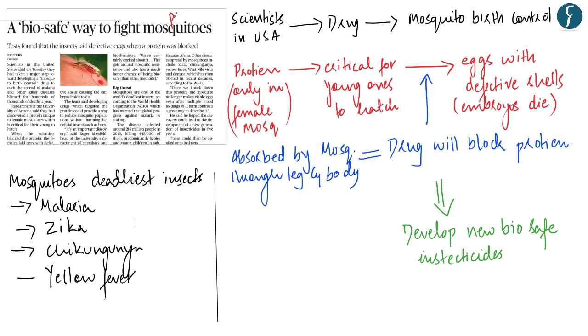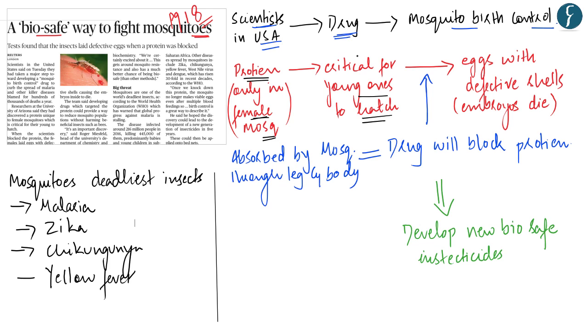The next news has been taken from page number 18 and is talking about a biosafe way to fight mosquitoes by controlling the mosquito birth. Now, as per the news, the scientists in the United States of America have discovered a drug which can help in mosquito birth control. Now, as per the researchers, there is a protein which is only found in female mosquitoes, which is very important or critical for the mosquitoes to give birth to young ones. That is, this protein is very important for the young mosquitoes to actually hatch.